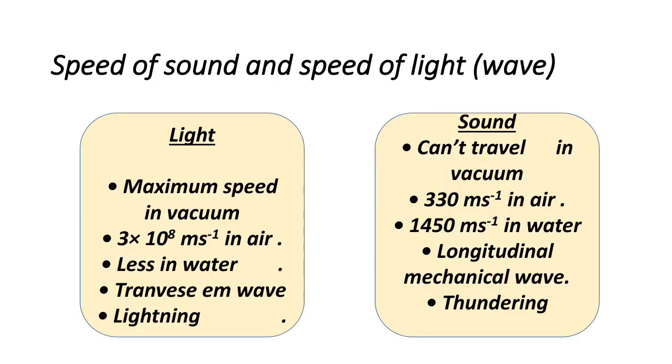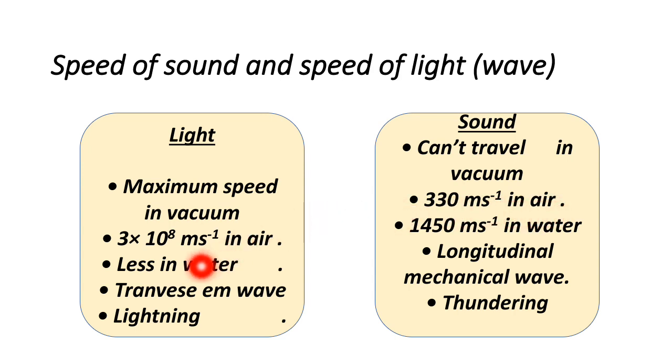Here we have compared the speed of sound and speed of light. For light, the maximum speed is in vacuum, whereas sound cannot propagate in vacuum. The speed of light is 3 into 10 to the power 8 meter per second in air, whereas for sound it is 330 meter per second. Very less.